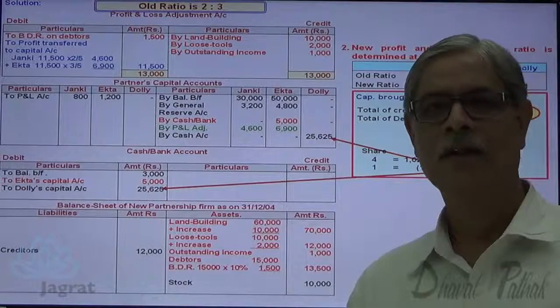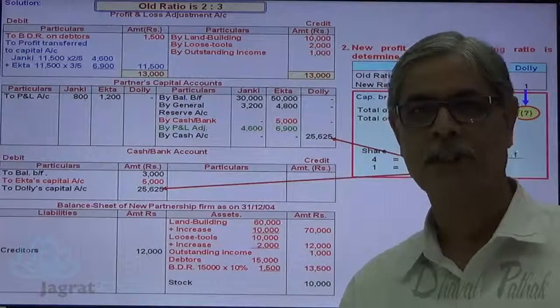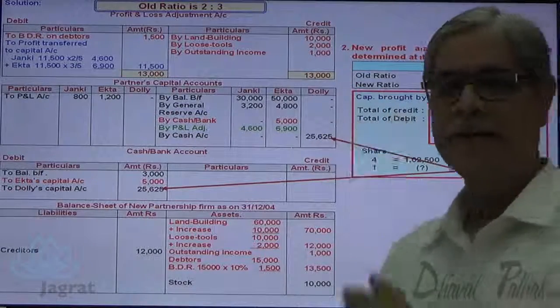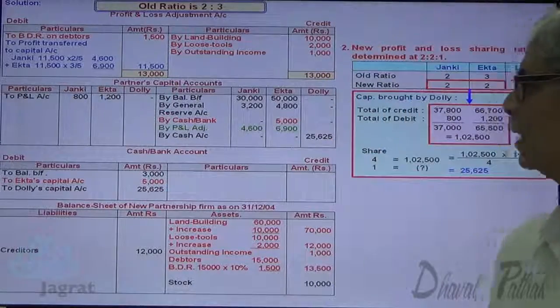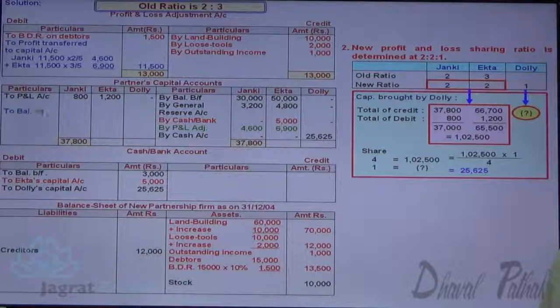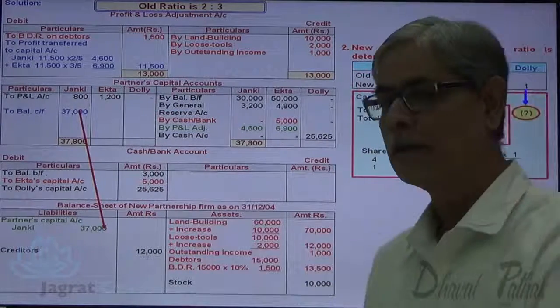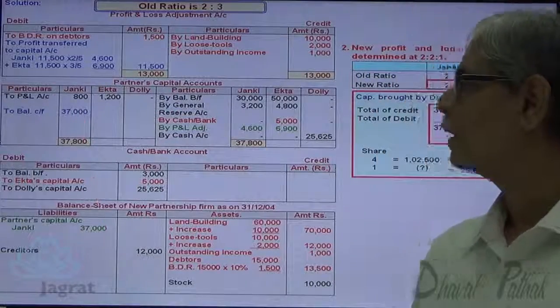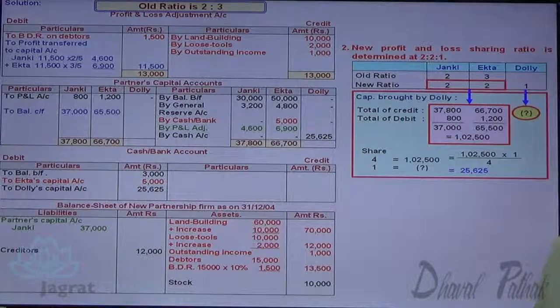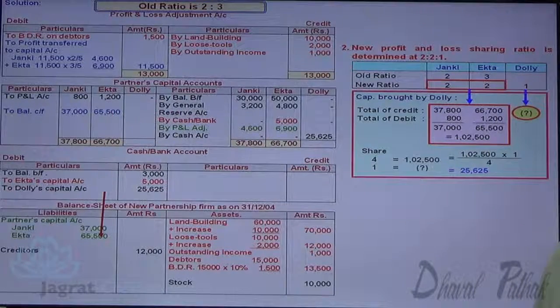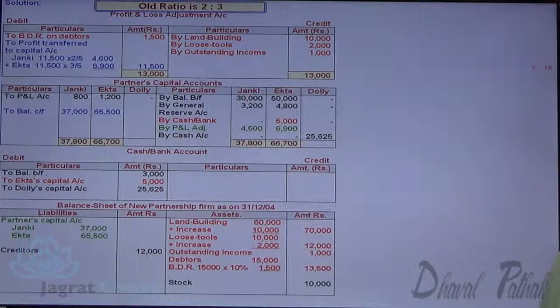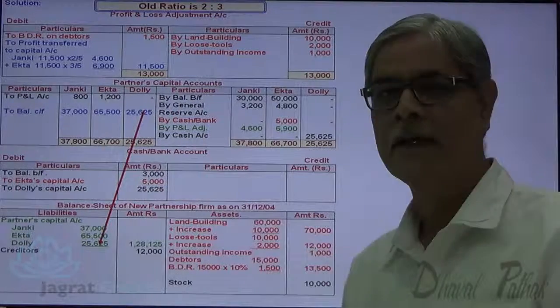Now after calculating the proposed capital in this fashion and writing the entry for capital brought, we can conclude this sum. Now let me find out the capital balances. Capital balance of Janki is 37,000 that appears on the balance sheet liability side. Capital balance of Ekta is 65,500 that appears on the liability side of the balance sheet. Capital of Dolly is 25,625 that also appears on the liability side.